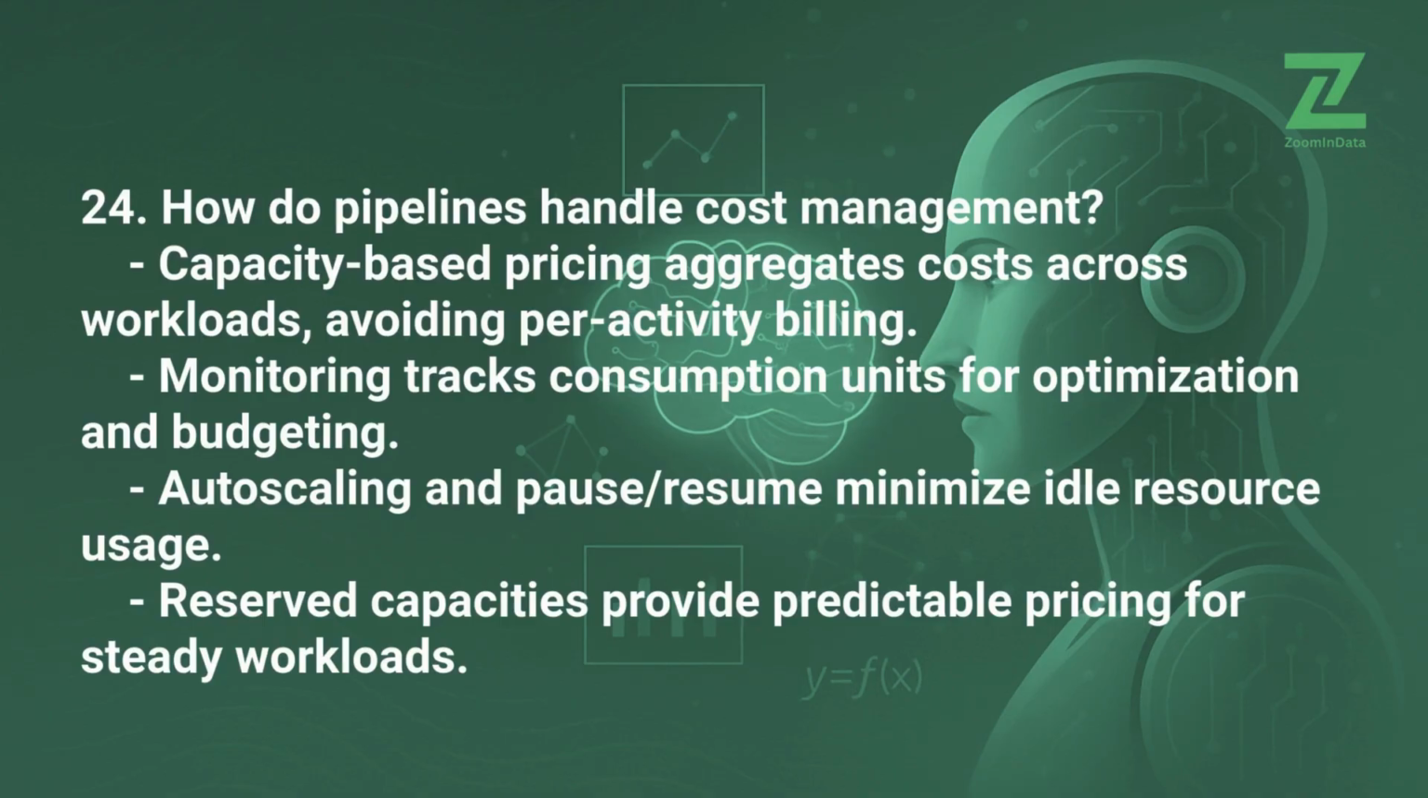24. How do pipelines handle cost management? Capacity-based pricing aggregates costs across workloads, avoiding per-activity billing. Monitoring tracks consumption units for optimization and budgeting. Autoscaling and pause/resume minimize idle resource usage. Reserved capacities provide predictable pricing for steady workloads.